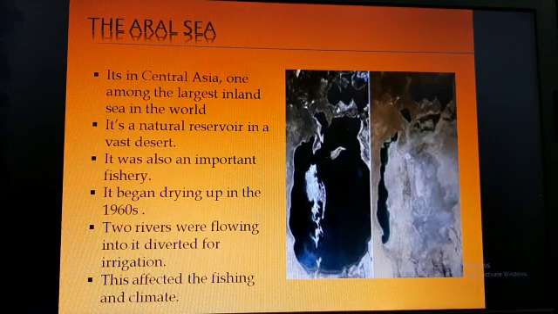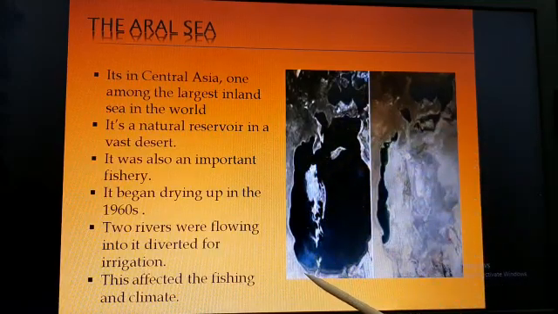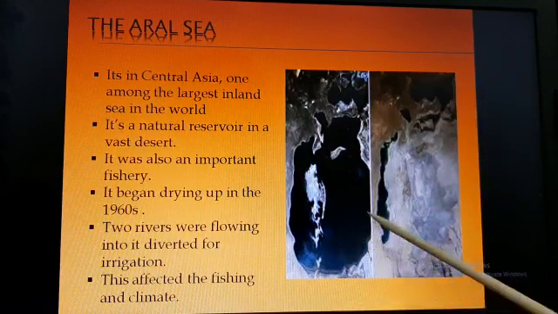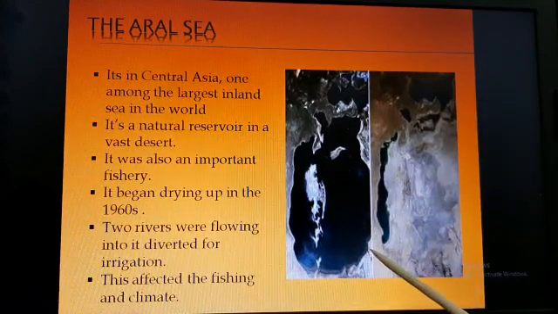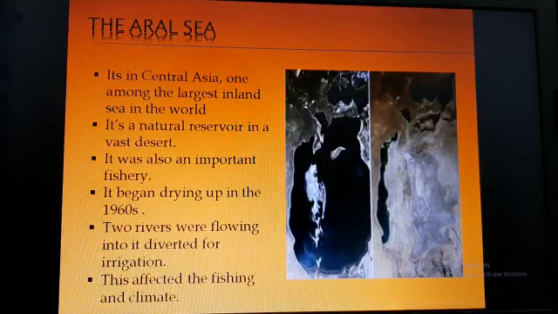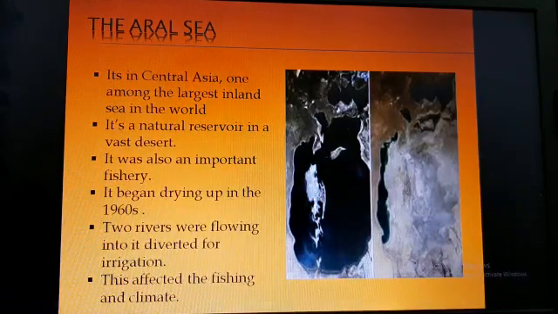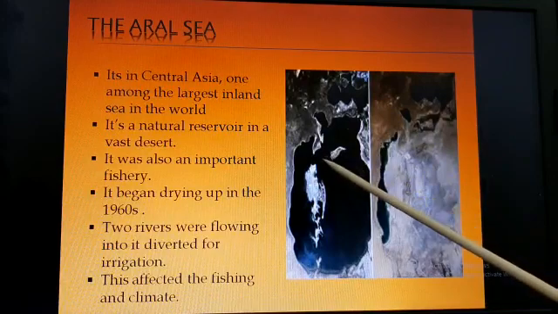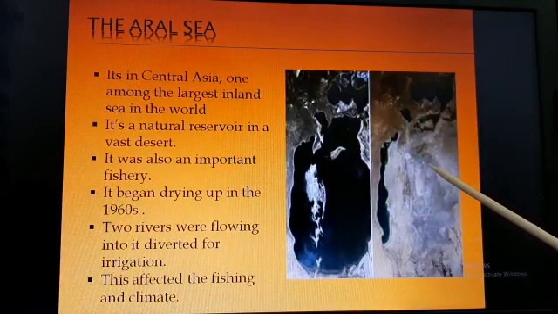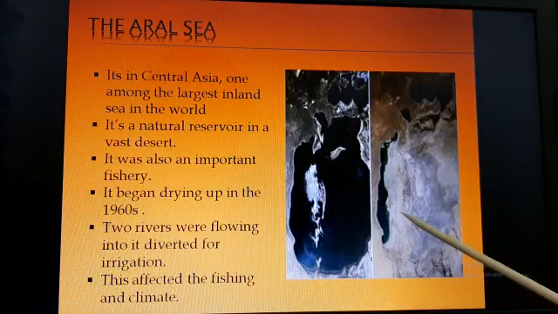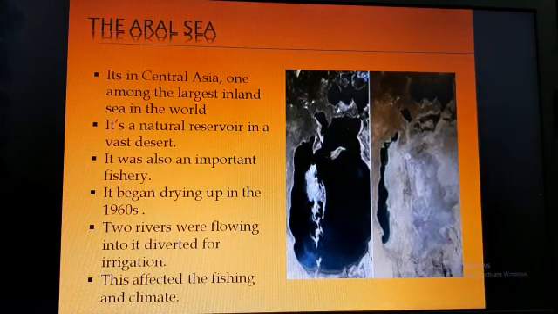And it began drying up in the 1960s. There were two rivers which were flowing to the Aral Sea, which were diverted by the farmers for irrigation. Then it started drying up. This affected the fishing and caused climate change. Okay, so look at the picture, how it was and how it is now. Most of the water is evaporated and the flow is less, so the water is less.